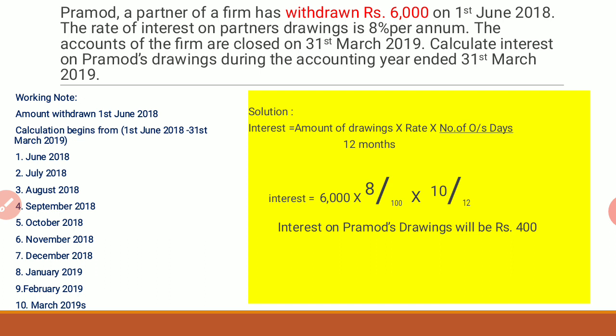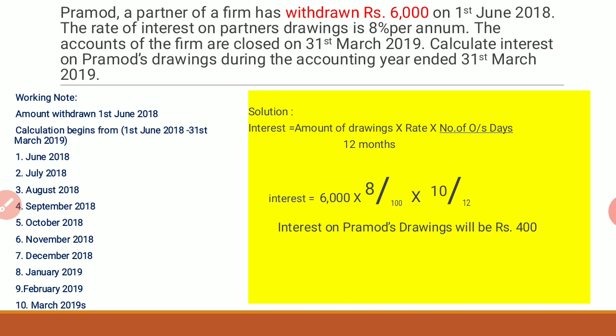The calculation will begin from 1st June 2018, then July 2018, August, September, October, November, December 2018, January 2019, February 2019 and 31st March 2019. So the total number of months will be 10 months. I have specified here how the 10 months come.